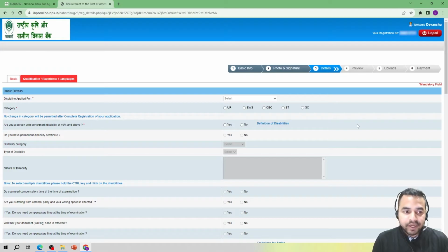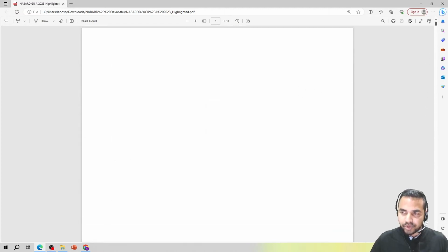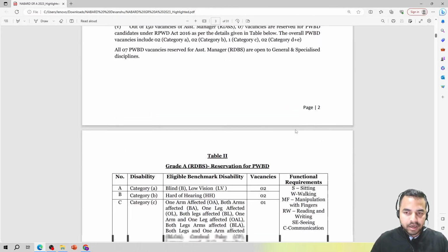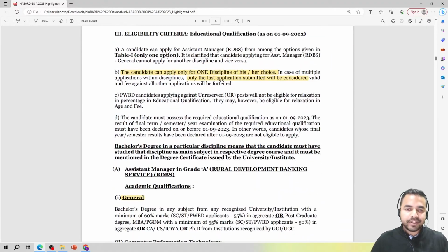And guys, the very first thing that you are required to enter is the discipline to which you are applying for and your category as well. So my dear friends, let me show you and once again take you to the official notification, because there a very important point has been mentioned that you all are required to see. So here is the notification.